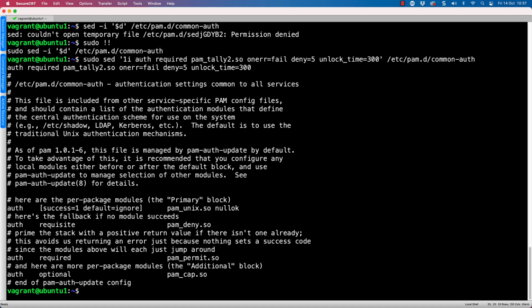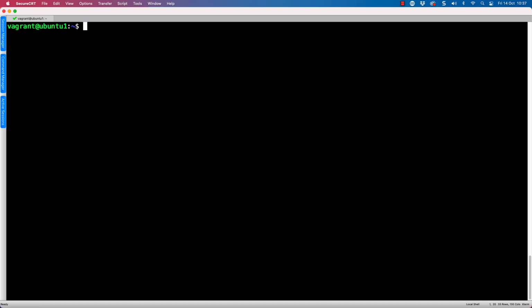Now, if we don't specify the -i, the in-place edit, it prints to the screen. But this is always a good check to make sure it's reading correctly. And we can see our first line is correct. So now we know our first line is correct. We're able to go back and use sed -i for the in-place edit, run exactly the same command again, and now we know this is the first line of our file.